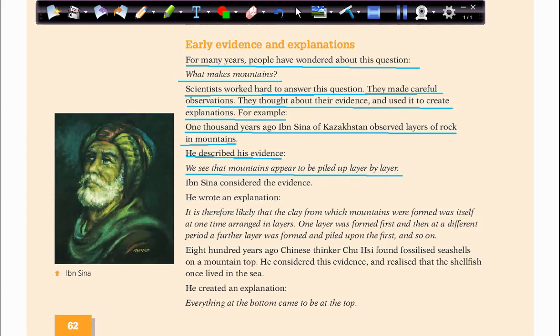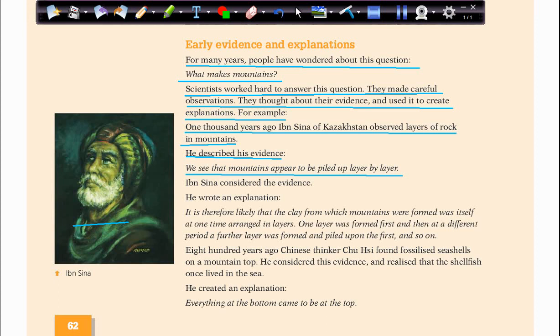So this is Ibn Sina from Kazakhstan. He's a scientist. He wondered about the mountains, how these mountains formed, or what makes these mountains.